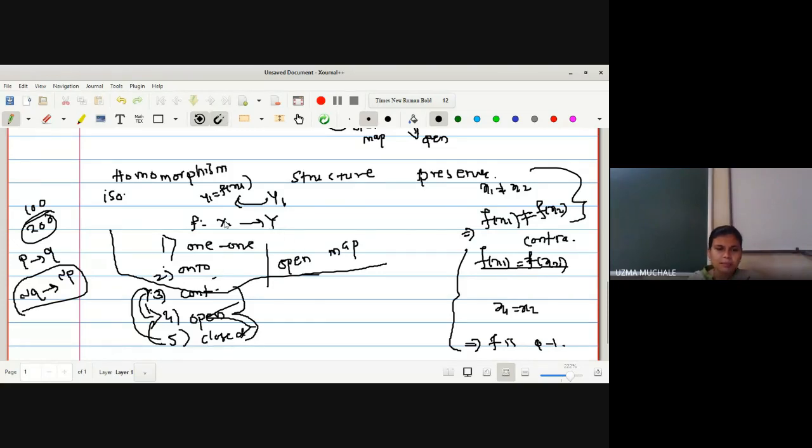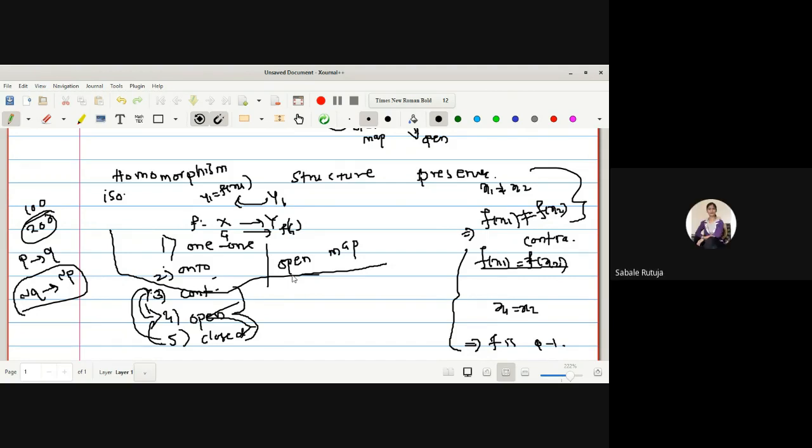And what do you mean by open map? For every open set in X2, if I can find that f of G is also open, then I say that this mapping is an open map. And if I want to use the definition of open map, I can take any open set G from X, and I can directly say that its image is also open. And if I want to prove an open map, I have to take one arbitrary open set from X2 and prove that the image of that open set is also open. And once we have proved the result for an arbitrary open set, then we can say directly that f is an open map. Have you understood what is the definition of homeomorphism?